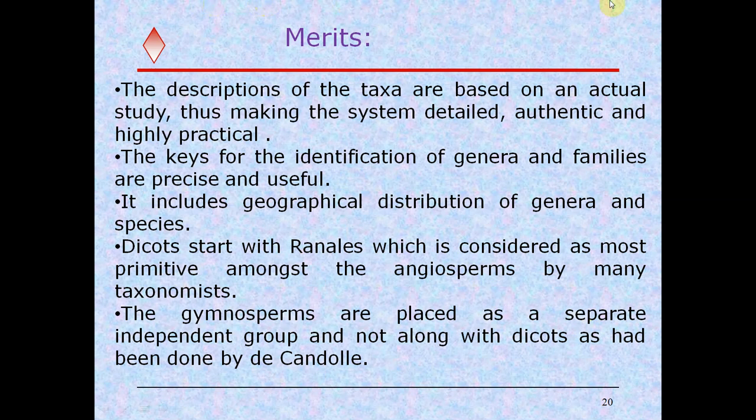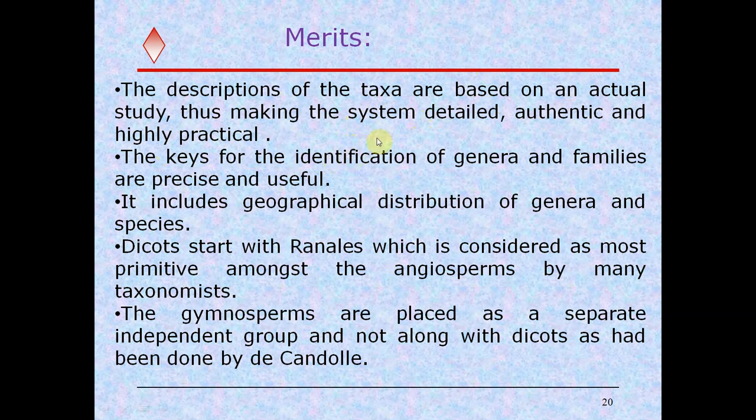And now we come to the merits of the Bentham and Hooker classification. The descriptions of the taxa in the classification are based on actual study, thus making the system detailed, authentic and highly practical.